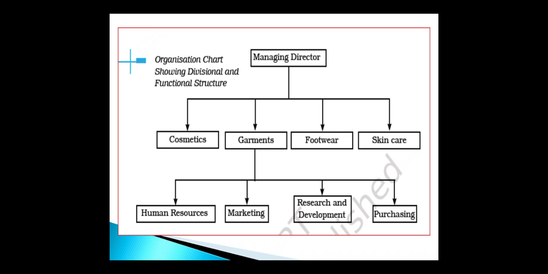But functional structure is categorized according to the functions only. Product doesn't matter there. But in divisional structure, they give more importance to the product line. Means according to how many products are generated there, they are classified. And after that, within a single product, once again that department is classified according to the functional structure. I hope you got the thing.